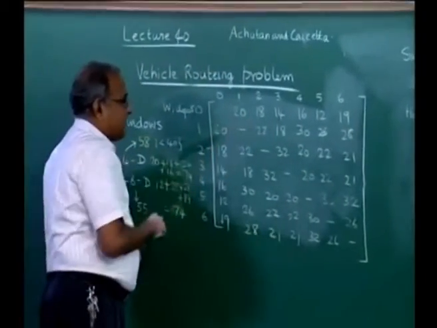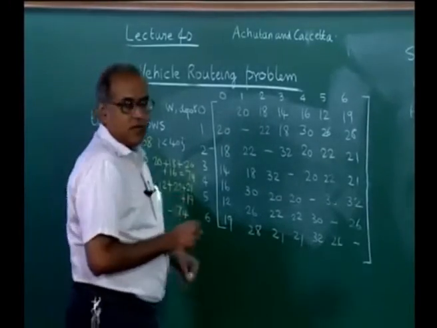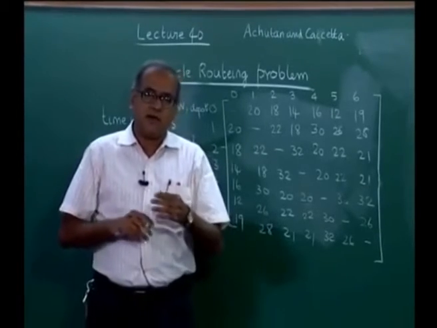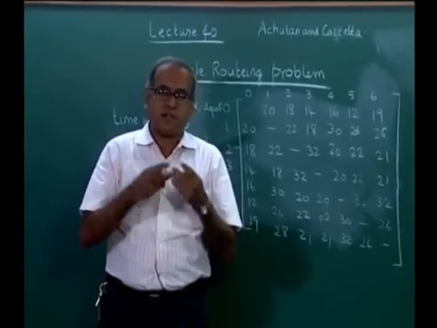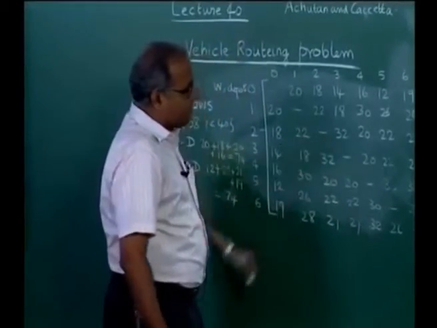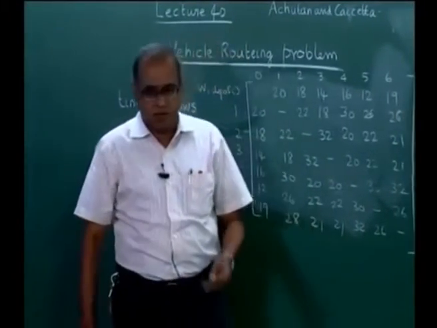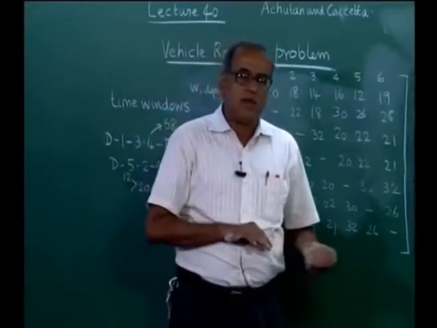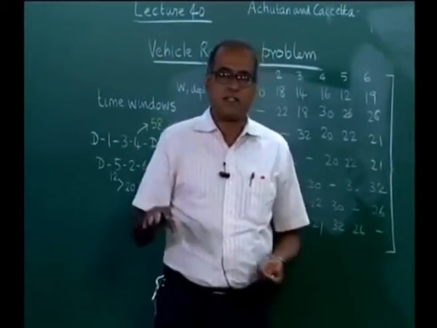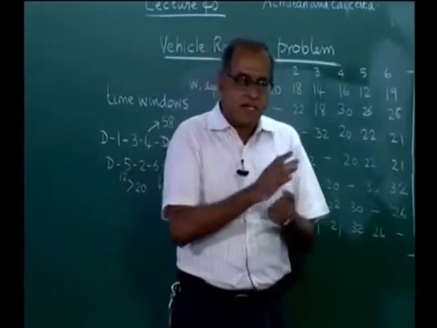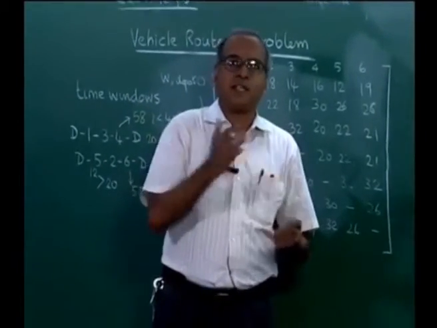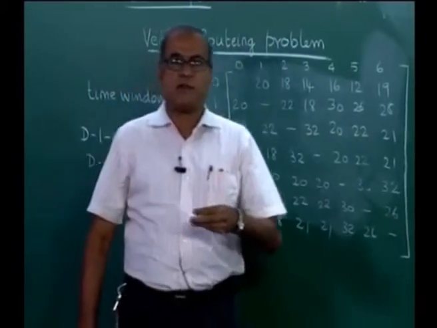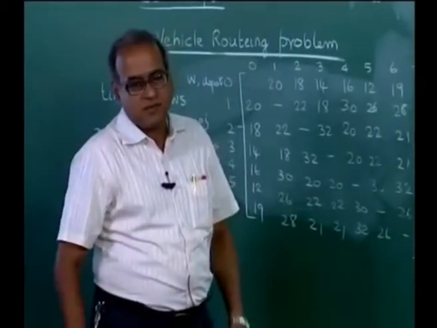So with this we come to the end of our discussion on vehicle routing problems for this course. We also end our discussion on transportation decisions or transportation modeling. A very quick recap: we started with the basic transportation problem, where we transport a single commodity between a set of source nodes and a set of destination nodes, and then we extended the basic transportation problem to multi-stage transportation, and we also extended the transportation to do what is called fixed charge transportation.